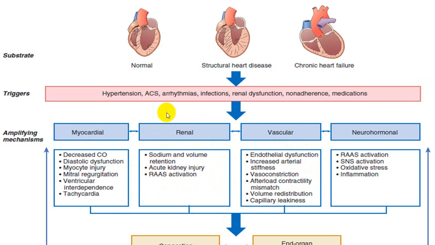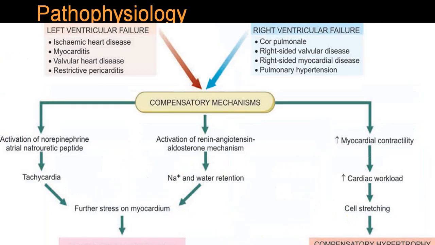And because of decreased perfusion to the kidney, the kidney can end up with AKI. And on the kidney, because of decreased perfusion, the RAS system is activated. As far as the myocardium is concerned, decreased cardiac output, diastolic dysfunction, myocardial injury, MR, ventricular pathophysiology, tachycardia, all this can also precipitate further, and you can have a decompensation depending upon what is compensating.